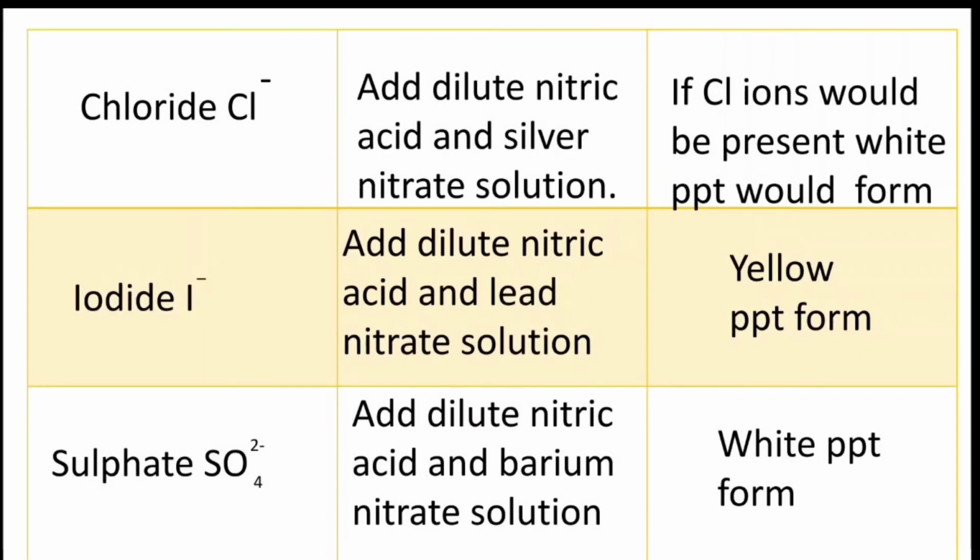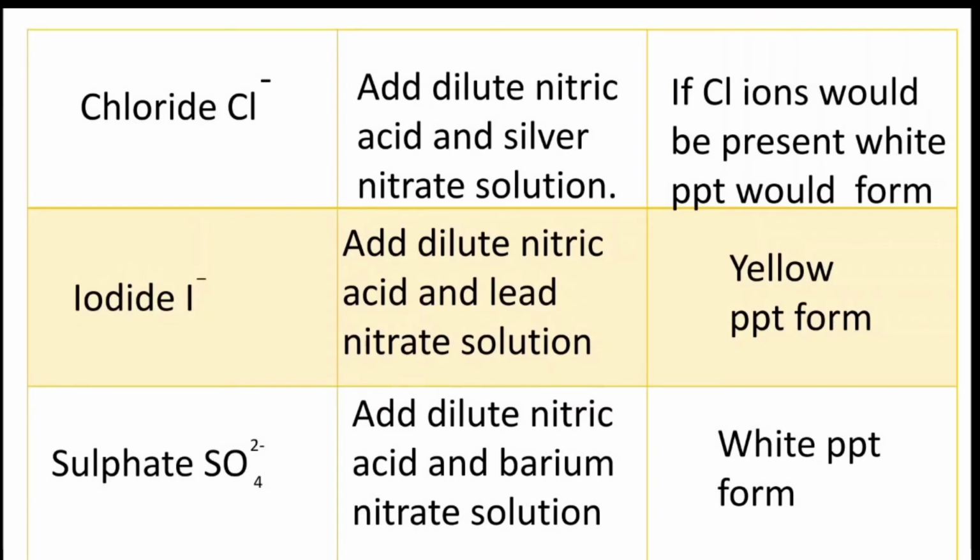So now we'll discuss sulfate ions, SO4 2 negative. For the sulfate ions, add dilute nitric acid and barium nitrate solution.